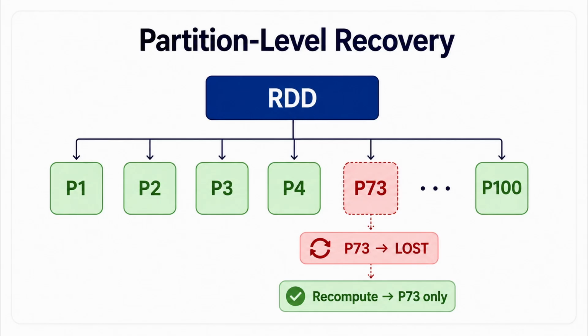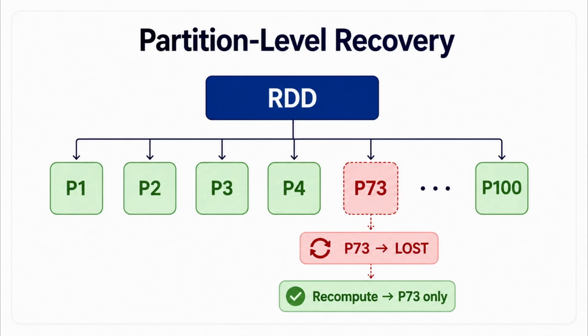It identifies the missing partition and determines how that particular partition was produced. So the recovery is targeted. The other 99 partitions are not recomputed. This is what we mean by fine-grained recovery. The important idea here is not just that Spark can recover, it's that Spark can recover only the part that is actually missing. Now we know why lineage is useful.